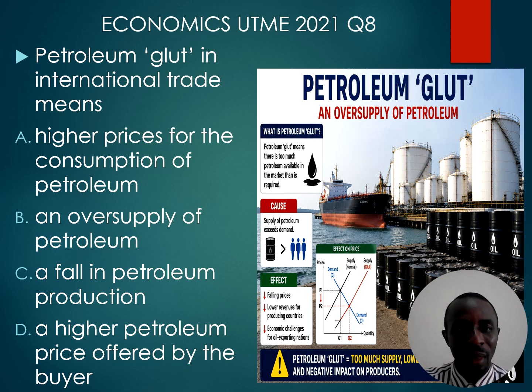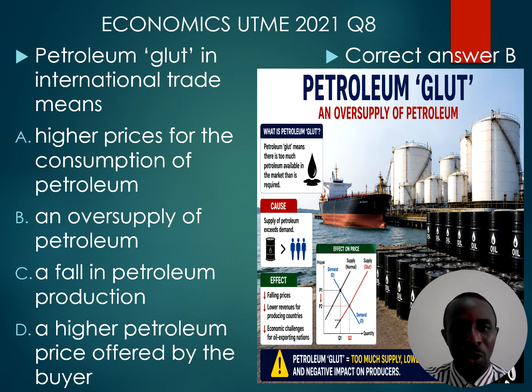Question 8. Petroleum glut in international trade means an oversupply of petroleum. That's option B. It means petroleum is supplied in excess. That means quantity supplied is higher than quantity demanded. Now, the surplus in the market will have some consequences. Number one is that the oil price will drop. The revenue of oil producing countries will also drop, and it will affect countries that export crude oil to other countries. Their revenue will drop.